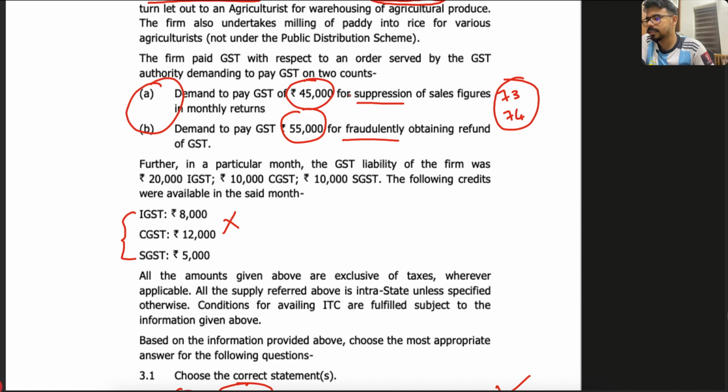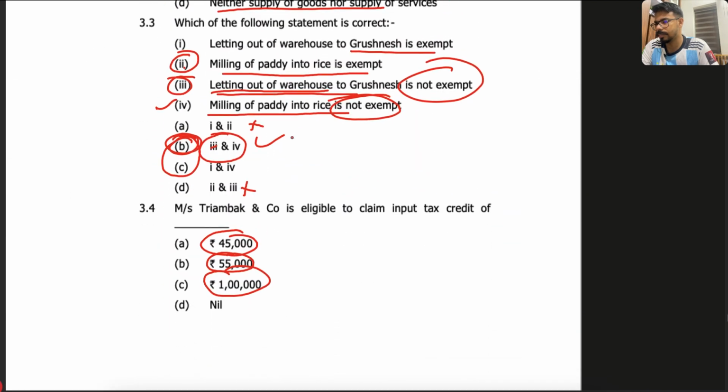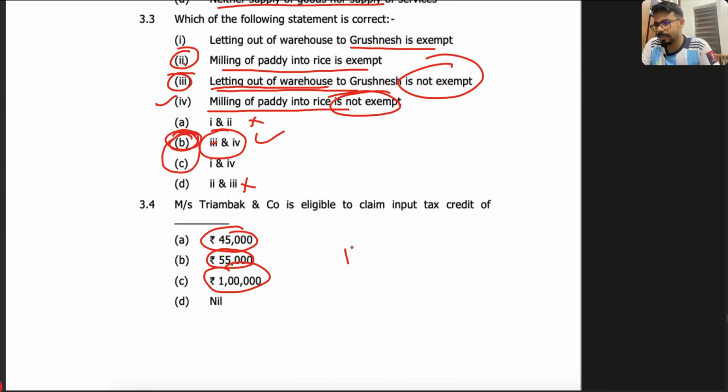So they're simply asking whether they can claim the ITC of these 45,000 and 55,000. The answer is no. So the answer will be nil, because they will not be eligible to take ITC of these two items. In section 17 subsection 5, the blocked credit, the last item is specific. Read the last item in 17(5). It's clearly given that you cannot take the ITC on this. So the amount will be nil.